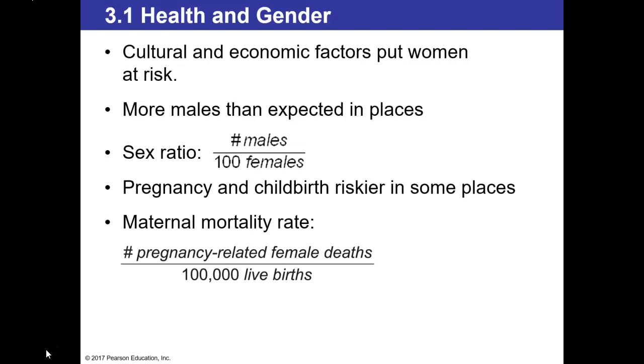The percentage of newborn females in the world's two most populated countries is much too low to be random. The extremely low percentage of female babies is the result of a cultural preference for having sons rather than daughters.